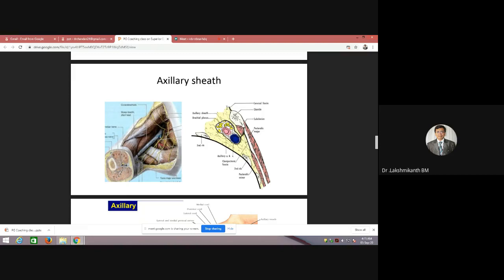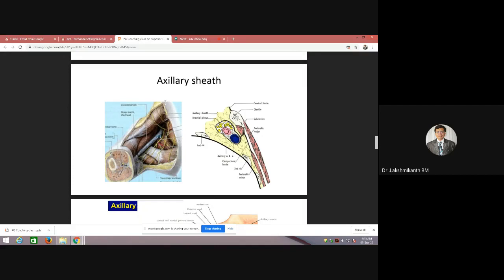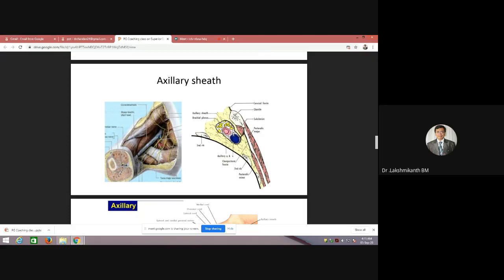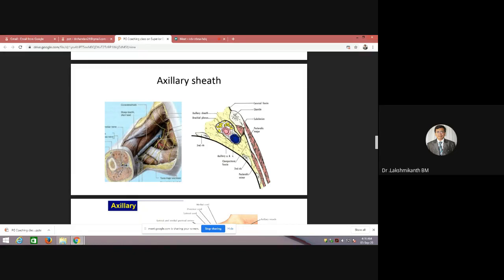Okay, what is axillary sheath? Axillary sheath is nothing but the prevertebral fascia in the neck. So whenever the vessels from the neck come there, they will be coming along with the brachial plexus, along with the vessels. So this axillary sheath will cover the vessels as well as the nerves, but it will be sparing one of the structures. Which structure do you think it will not be covering, and why?